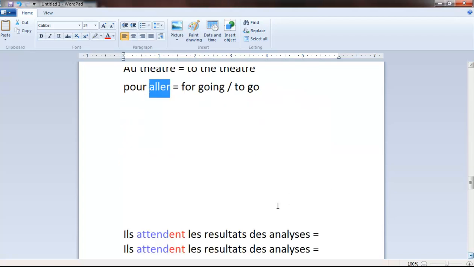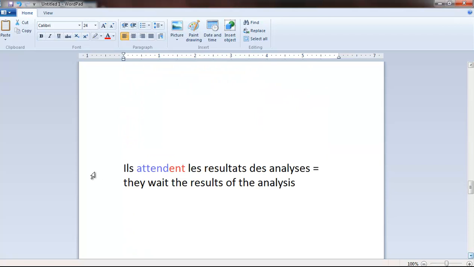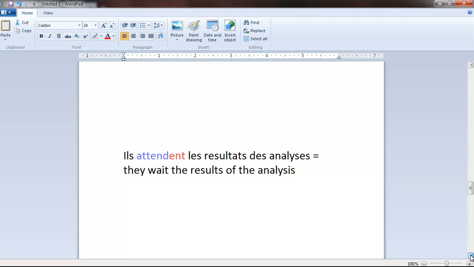Next example. Ils attendent les résultats des analyses. They wait the results of the analysis.